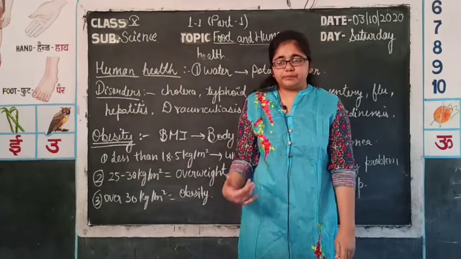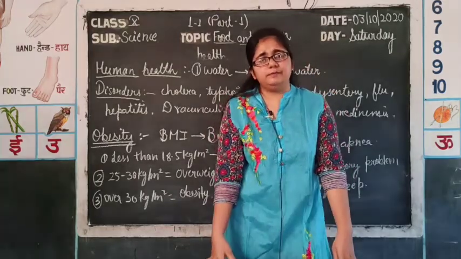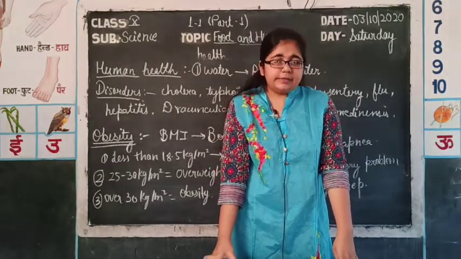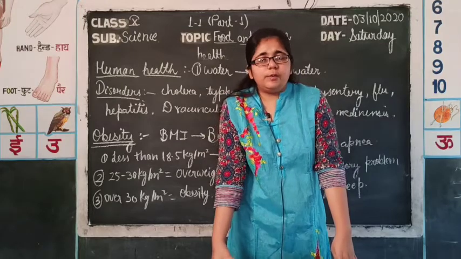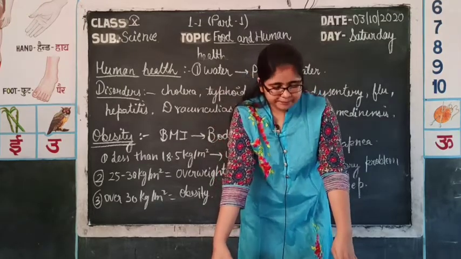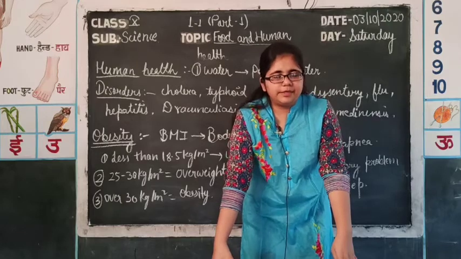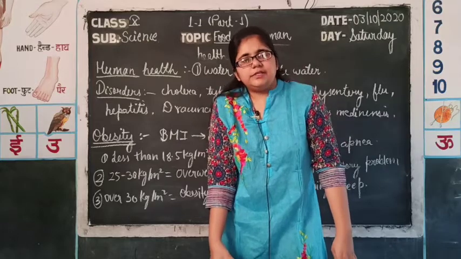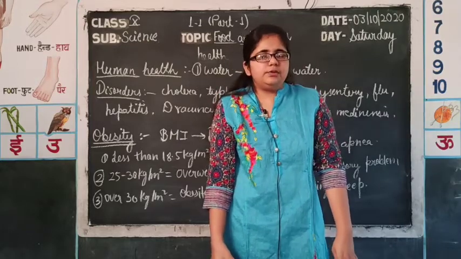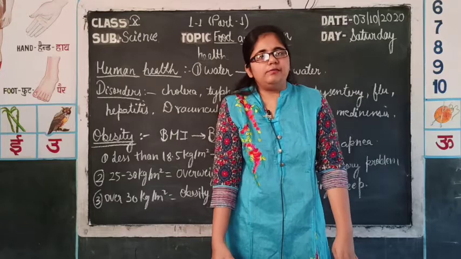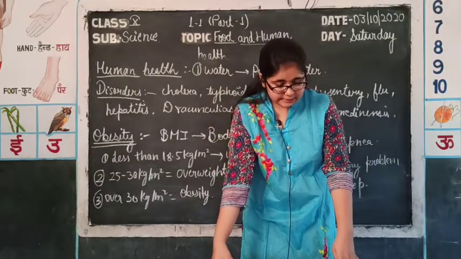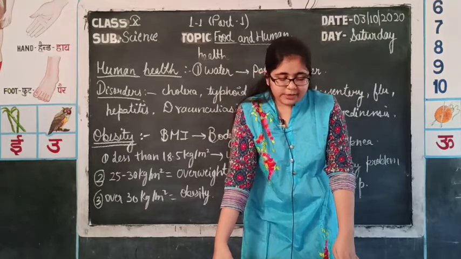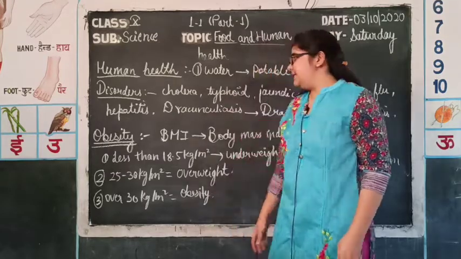These smaller, invisible microorganisms which we cannot see by the naked eye contaminate our water so much that they can spread in the whole community, in the whole population of the people surviving on that contaminated water. So, many communicable diseases, the diseases which are easily transmitted from one person to another via food and water, are caused due to contaminated water, like cholera, typhoid, jaundice, hepatitis, flu and dysentery.